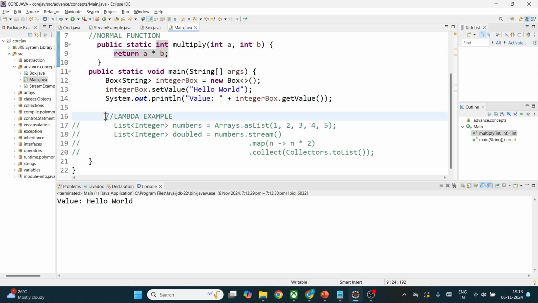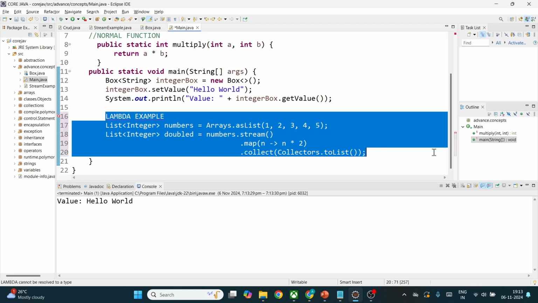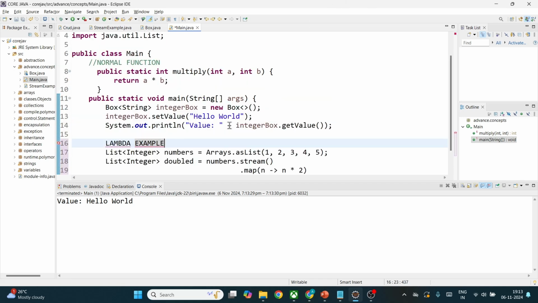Okay, the same function, right? In the same main function, we will see the lambda expression. So what are lambda expressions, and how are they different from a normal function? Let's see that. A normal function has a return type and an access specifier, and also static. I have explained static; please follow the previous series so that you get to know the keywords here.